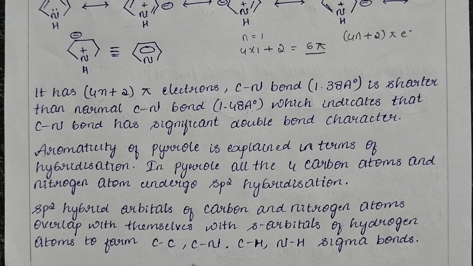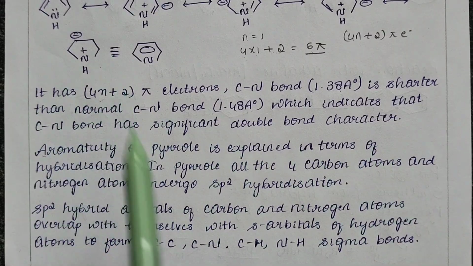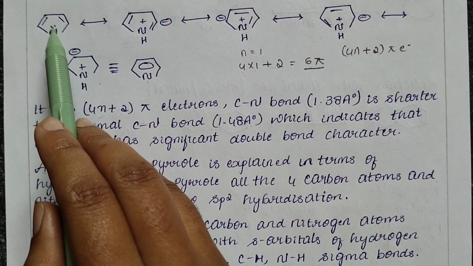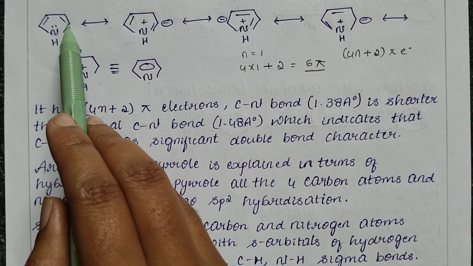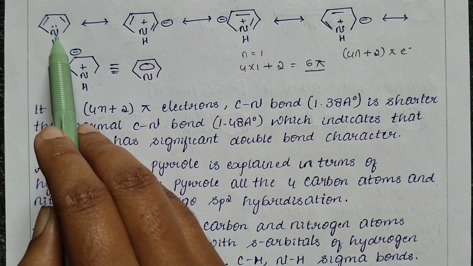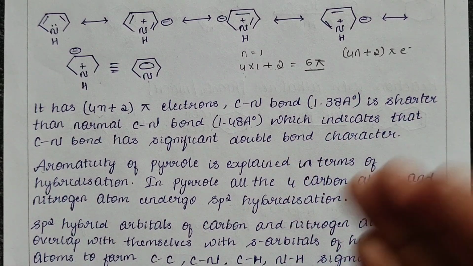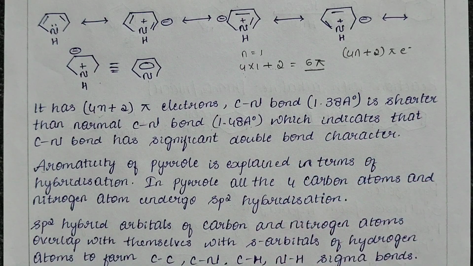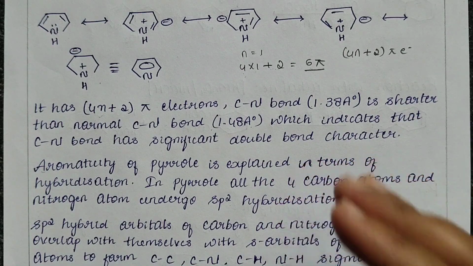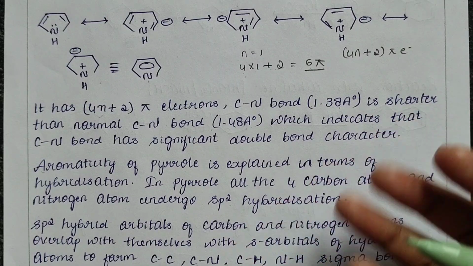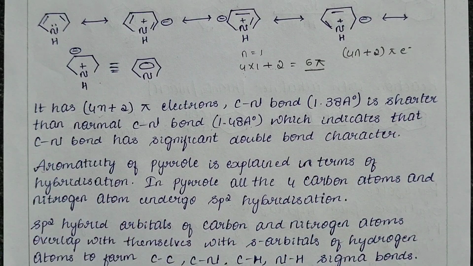Since carbon is electrophilic in nature, the lone pair of electrons present on the nitrogen atom will tend to move towards the carbon atom adjacent to the nitrogen. So due to the electron pull, the bond distance between the carbon and nitrogen will be shorter. And due to this shorter bond length, we can see the arising of partial double bond character between the C and N bond.